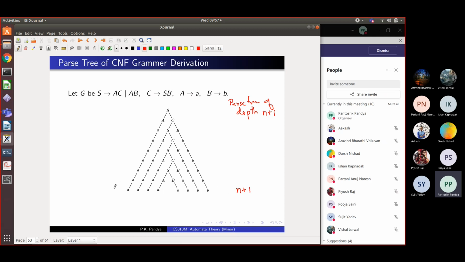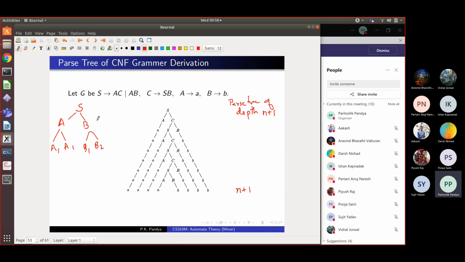Can somebody tell me? At most, it can be shorter than that. But what is the worst that can happen? What is the longest word you can derive using a parse tree of depth n plus 1? This is the question. And it can't be very long because each time we can substitute a non-terminal by two non-terminals. Nothing more can happen. So let's try to imagine the worst case scenario. Not this tree, but in some grammar, this S can go to some AB. This can be written by two non-terminals. This can further be written by some A1, A2, B1, B2, right?